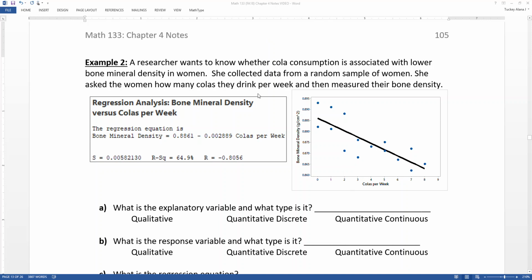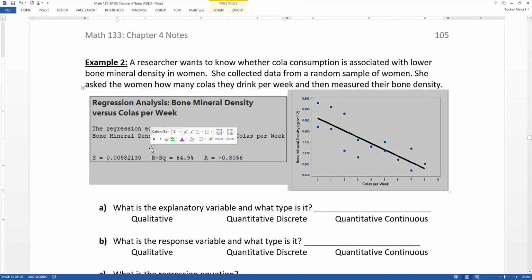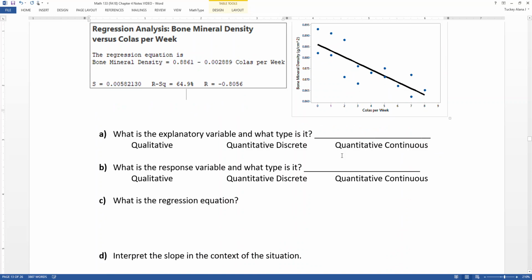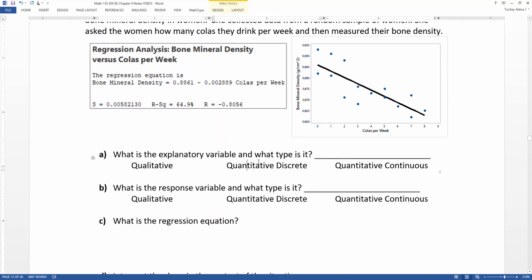Now we're looking at a different computer program output. This is Minitab output over on the left. Minitab is a software program. And I've also had Minitab draw a regression model with a trend line for us. All right, so let's answer some questions. What is the explanatory variable and what type is it?